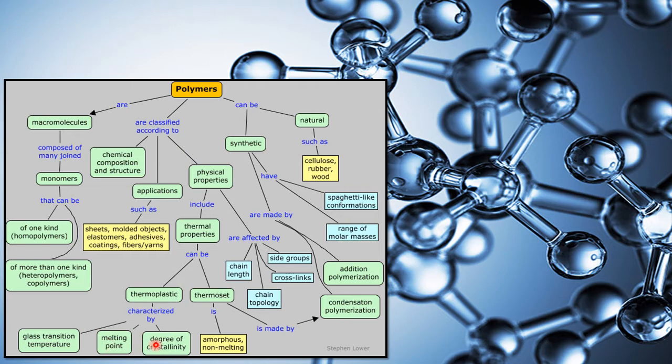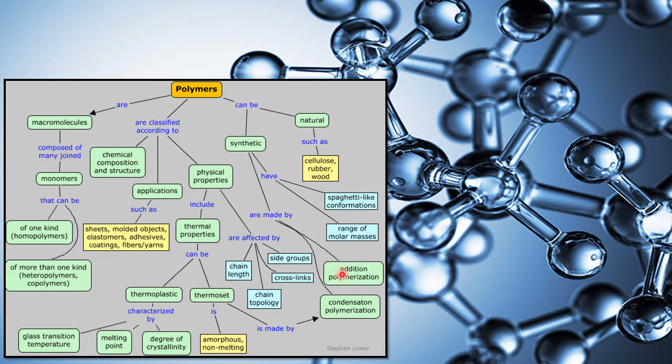Thermoplastic is characterized by the glass transition temperature, melting point and degree of crystallinity. And what is thermoset? Thermoset is amorphous and non-melting. Fine. Then physical properties are also affected by chain length, chain topology, cross links or side groups.